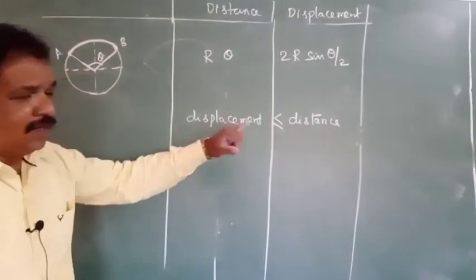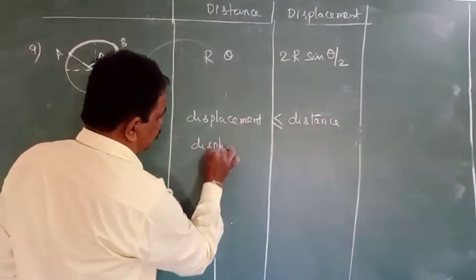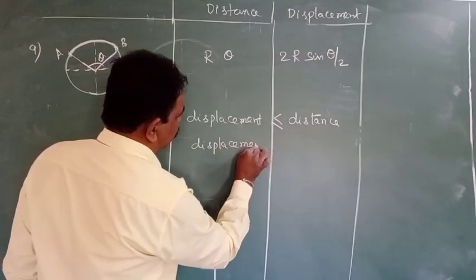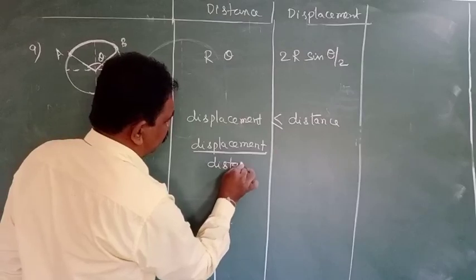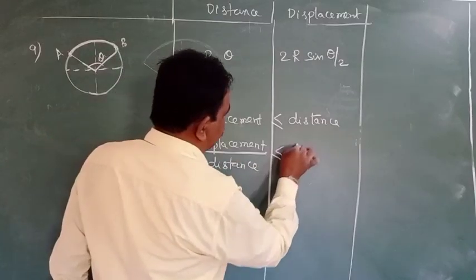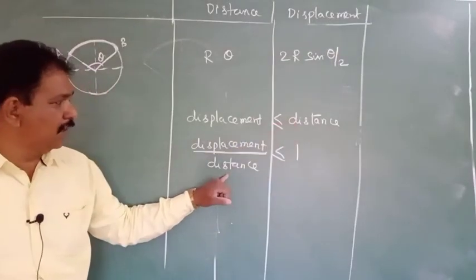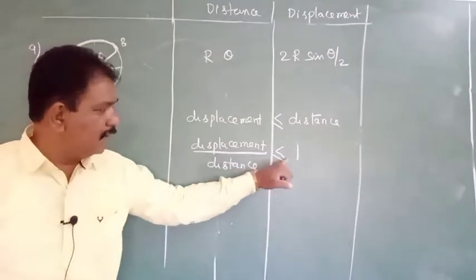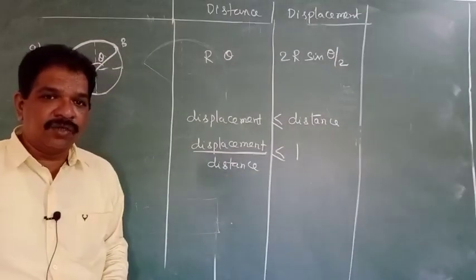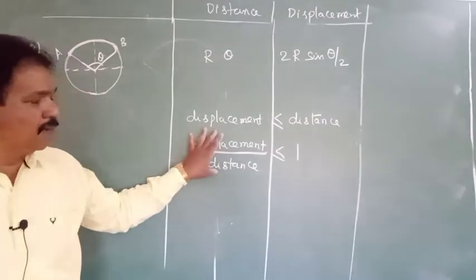That means displacement by distance, bringing the distance here, is less than or equal to 1. Clear? So with this we will stop now.